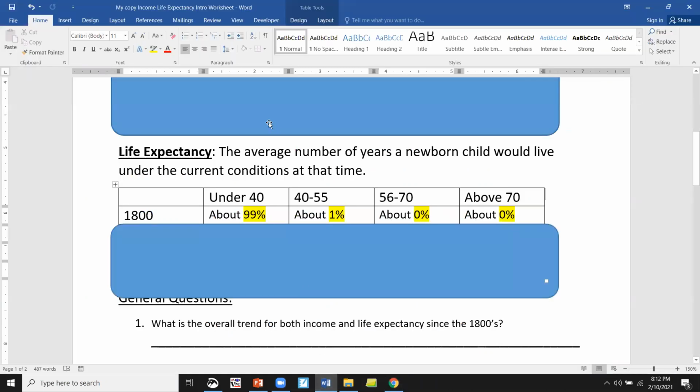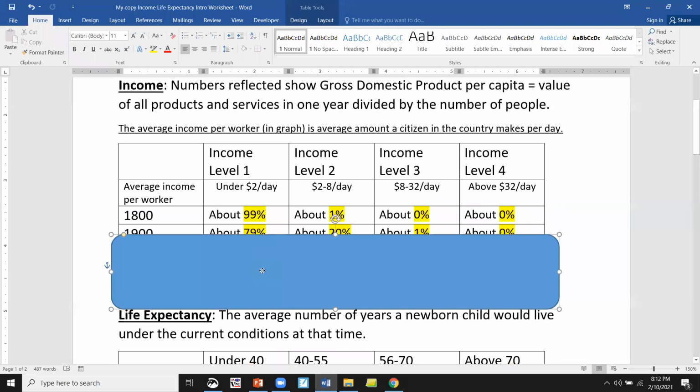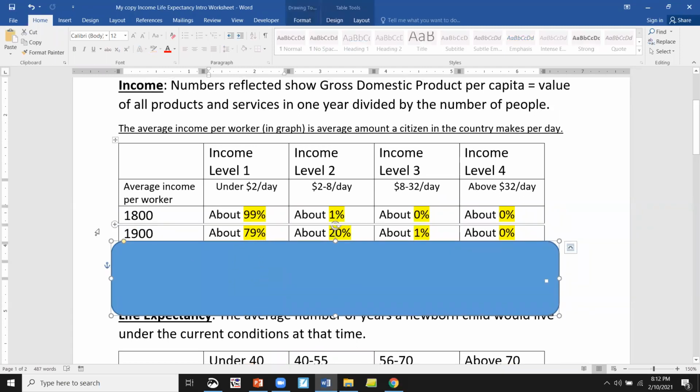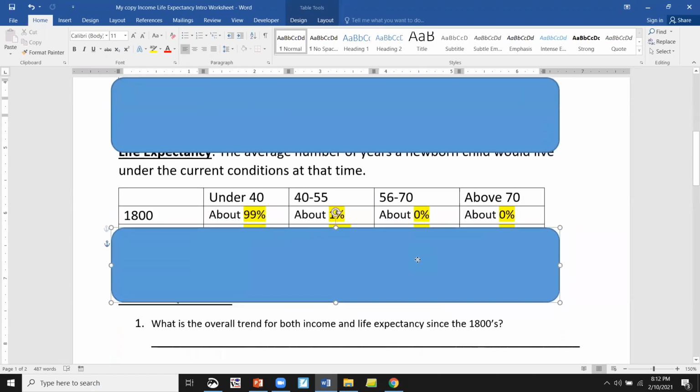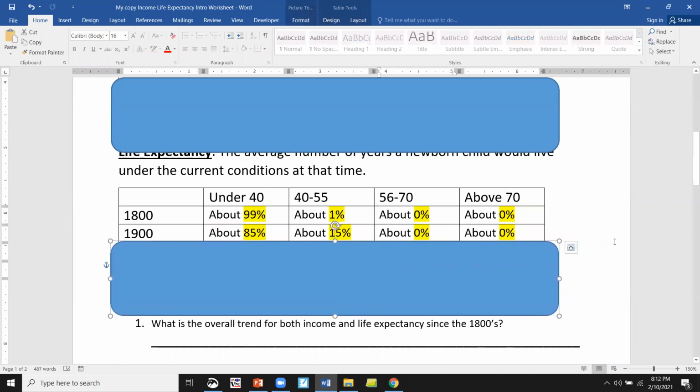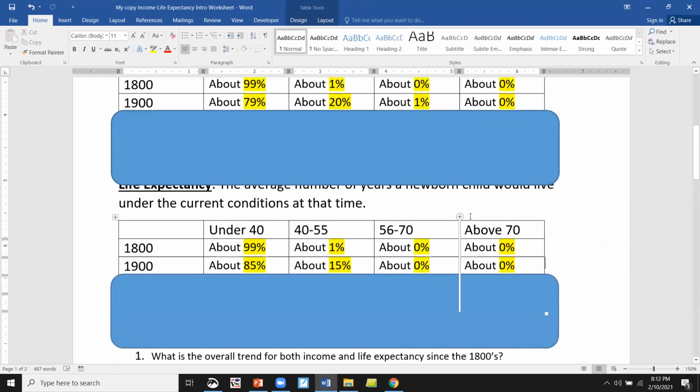So when we look at our numbers, here's what we get. For income, we have 79% are still in that first category, but about 20% moved out, which is great. And 1% moved into level 3. So some changes there. And in 1900 here, we have about 14% are moving out of the under 40 age. And we have 15% now in this group here. So life expectancy has improved in the last 100 years there, and so has income. And you'd hope those things would happen.